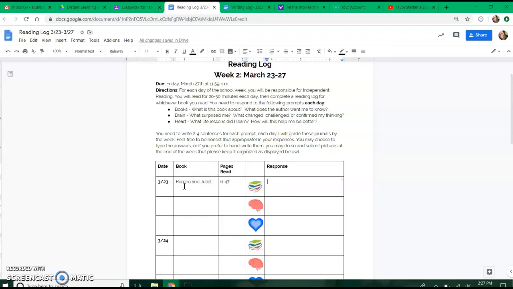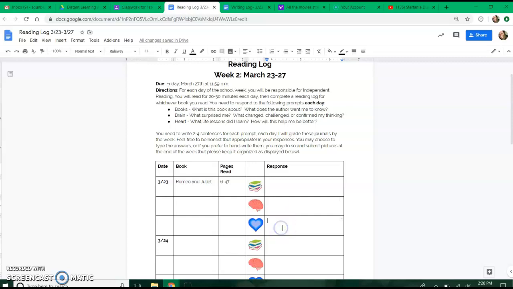Then I'm going to do my responses for each of these little icons. The book icon means, what's the book about? What does the author want me to know? So that's what you would write, maybe 1 or 2 sentences in there. Then you would go down to your brain. The brain is what surprised you, what changed, what was challenging, was anything confirmed, did any of my thinking come true, did any of my predictions come true? That's what you would write in that little section, 1 to 2 sentences.